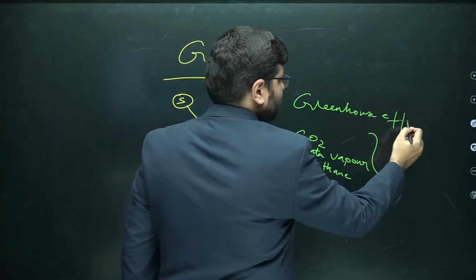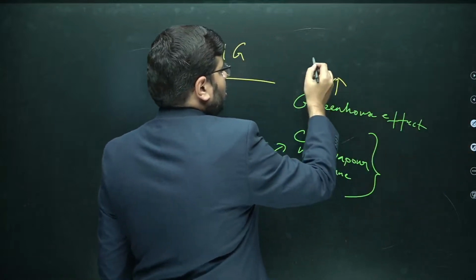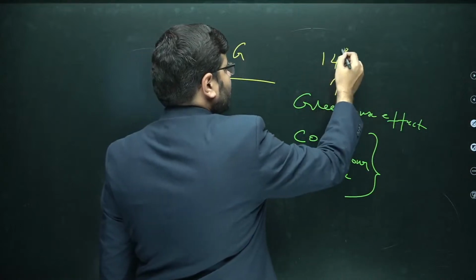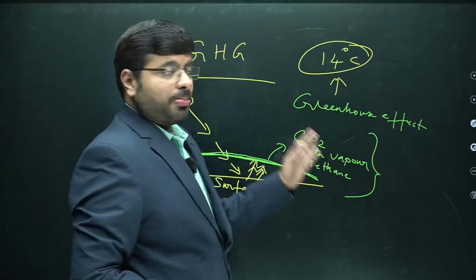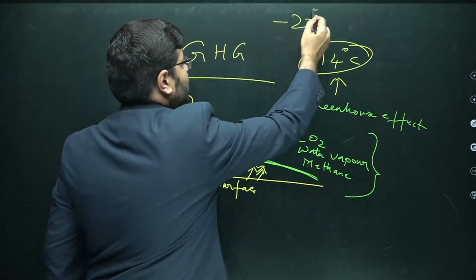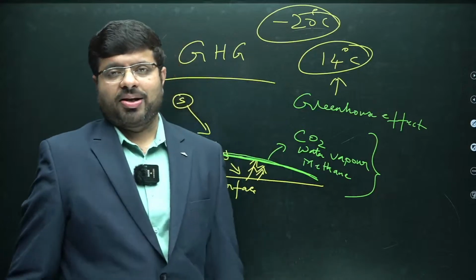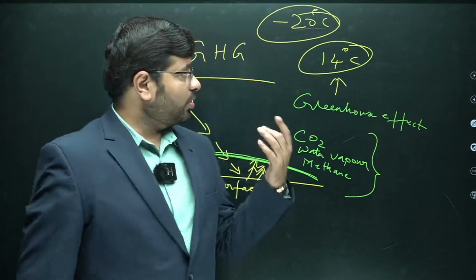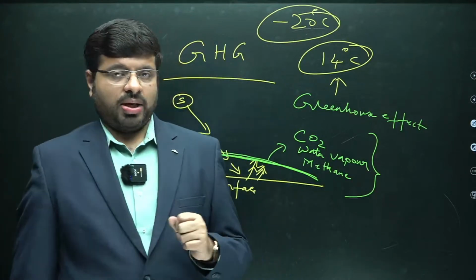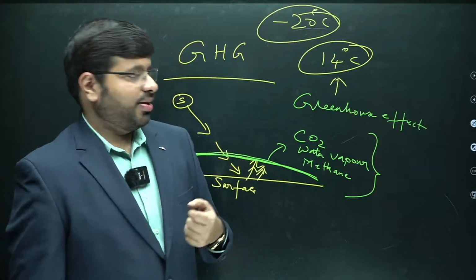The Earth's temperature is around the present 14 degrees Celsius. Without the greenhouse effect, the Earth's temperature would have been minus 20 degrees Celsius. The Earth would have been a cooler planet. Life would not have been possible without the layers of atmosphere. Right? So, life is possible on planet Earth because of such layers.